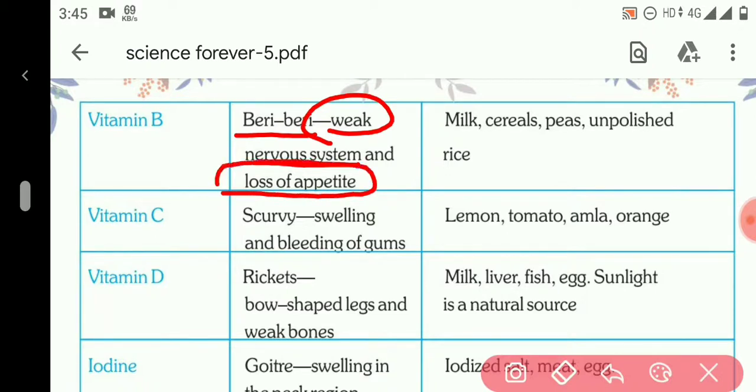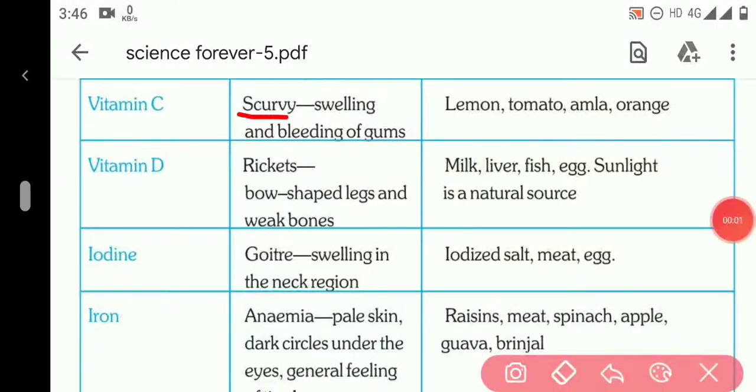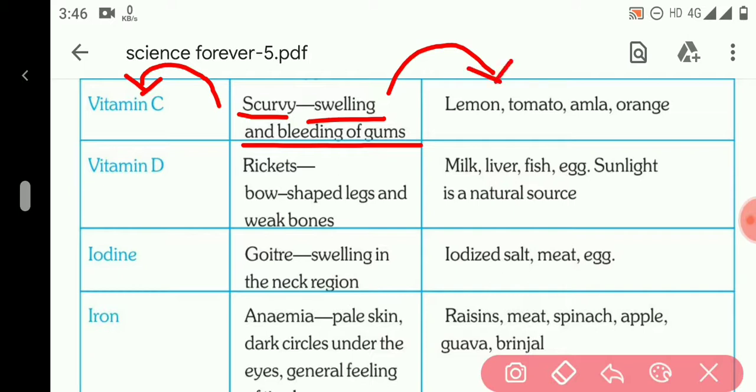Loss of appetite means an eating disorder in which a person does not want to eat enough, and it is caused due to the deficiency of vitamin B. It can be cured by drinking milk, eating cereals, peas, pulses (cereals means dal), and unpolished rice. Next one is scurvy. Scurvy causes swelling and bleeding of gums, and it is caused due to the deficiency of vitamin C. It can be cured by eating lemon, tomato, amla, and orange.